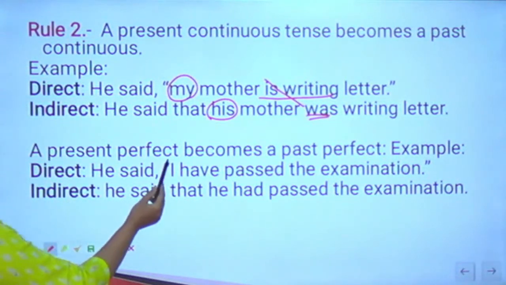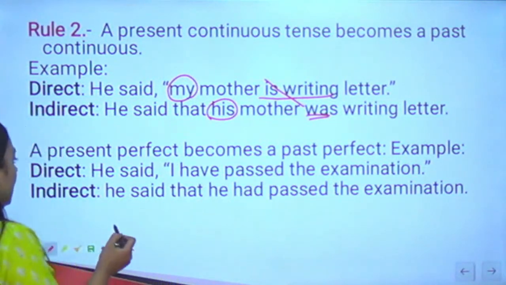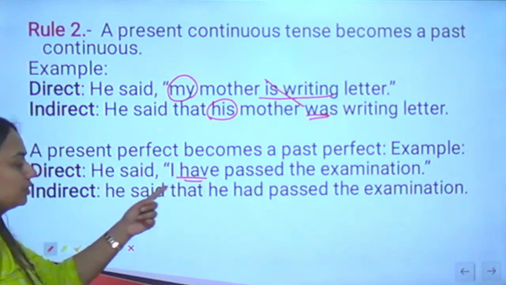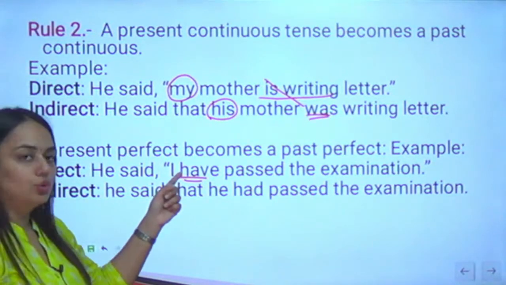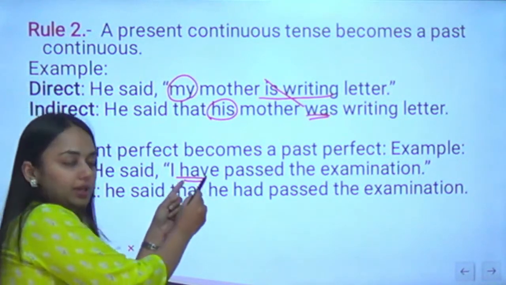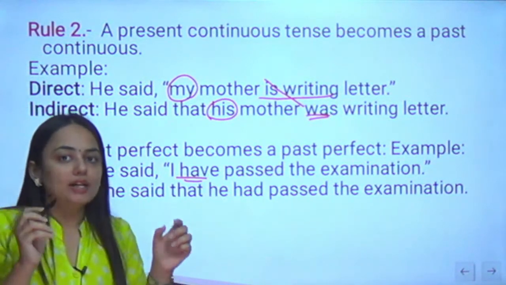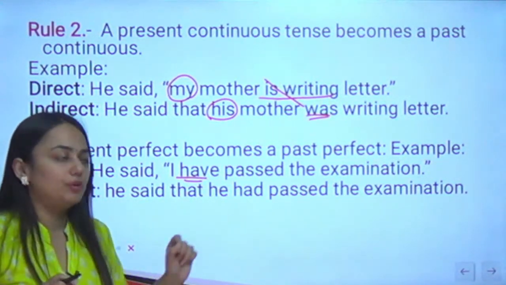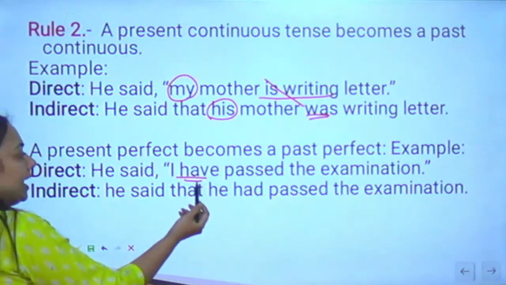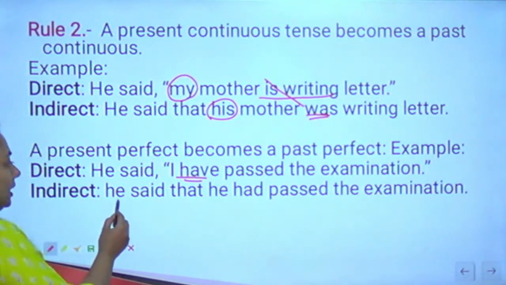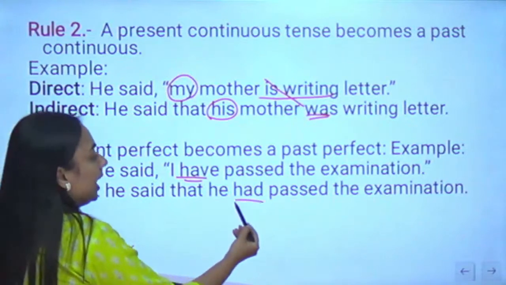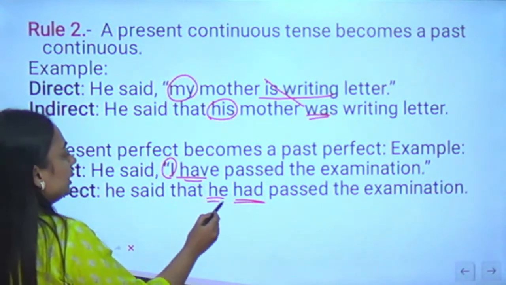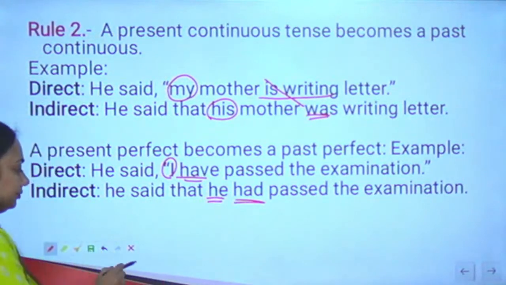A present perfect becomes a past perfect. Example, in the direct speech, he said, I have. So look at this now, how rules help you. I have means have is used in present perfect tense. So this is a present perfect, you have to change it into past perfect. He said, I have passed the examination. He said that he had passed the examination. I is changed into he, have is changed into had.